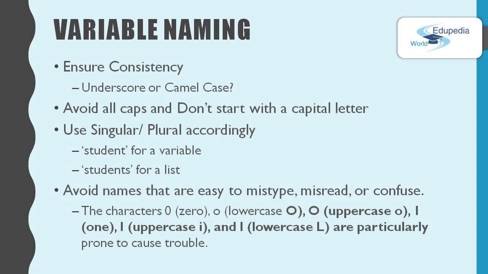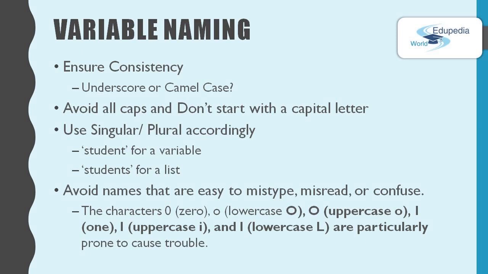Okay, now the next point I want to highlight is ensuring consistency in variable naming. For example, if you are using underscores to separate the words in a variable name, then you have to follow that standard in each and every variable name. Don't try to mix the camel case format with the underscore format. If you are using the underscore format, then it should always be the underscore format.